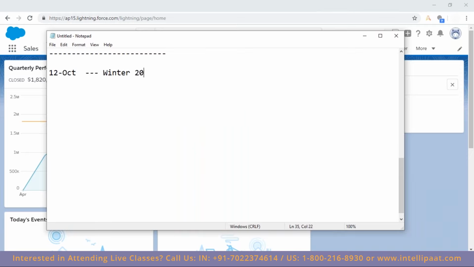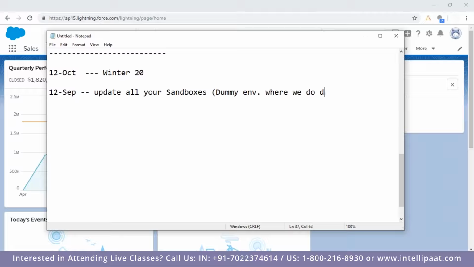Before 1 month, on 12 September, Salesforce will update all your sandboxes. Sandboxes are nothing but dummy environments where we do development, testing, etc. That's not the production. Currently we are working with the production environment, which is live, and everybody is using it.